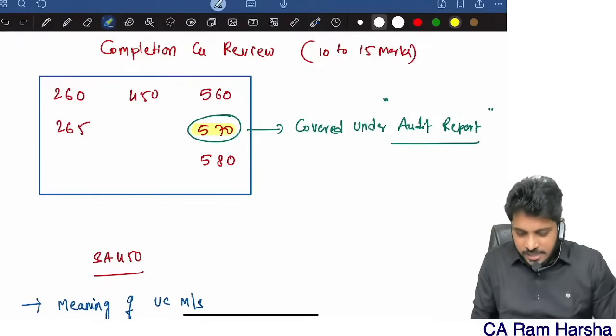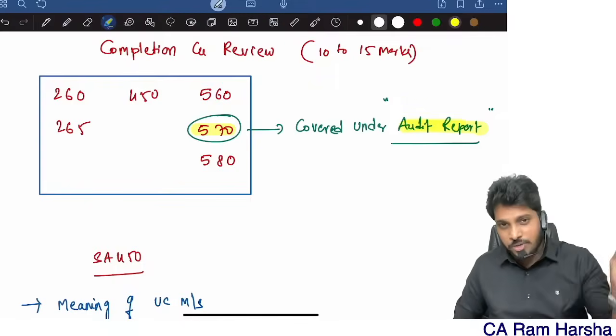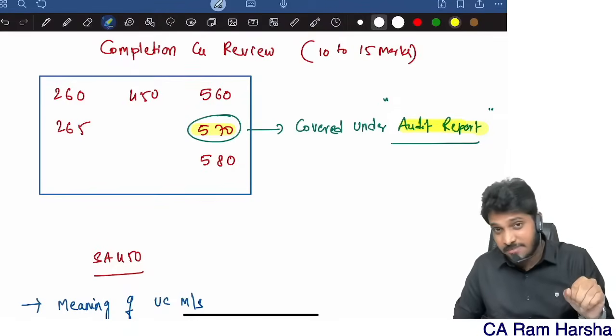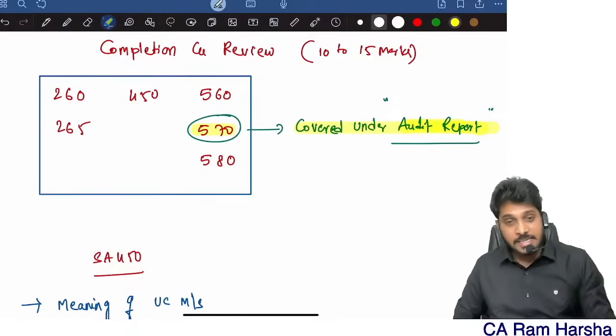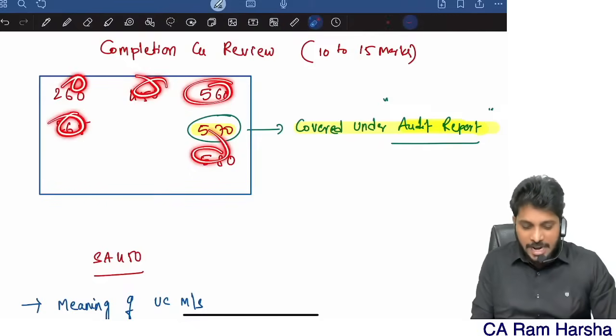Whereas 570, I have already covered as part of the audit report topic. If you see the audit report related revision class, which I already covered in the part 1 audit marathon, which is a 7 hour video, for example, inside that, 570 is already covered. So now we are left with only the remaining 5 standards.